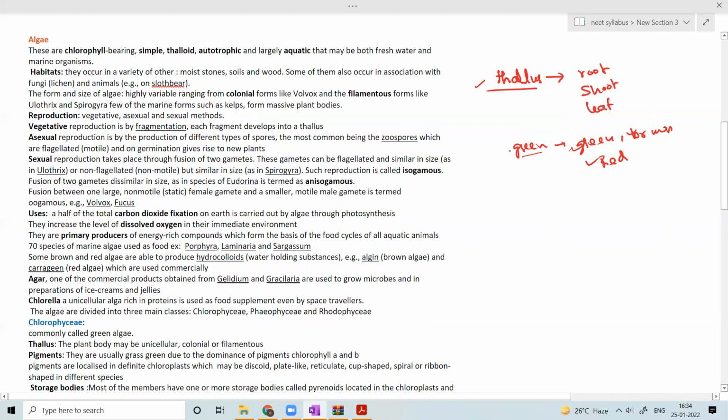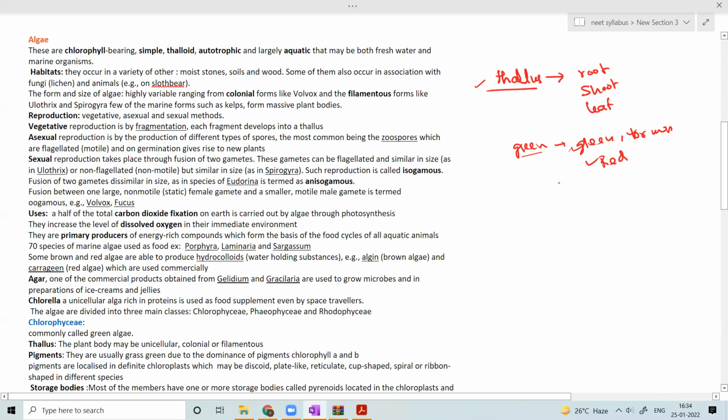So basically, what is the habitat? They may be present in moist areas. Some are marine, some are aquatic. Damp climate habitats are also there.